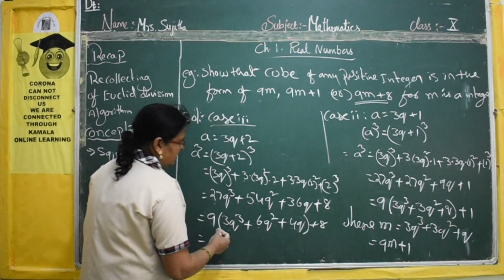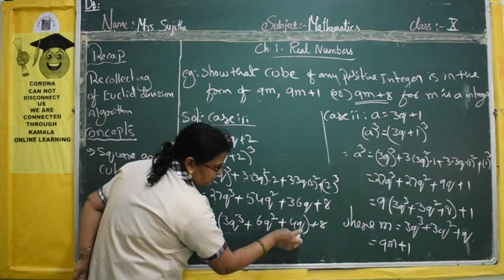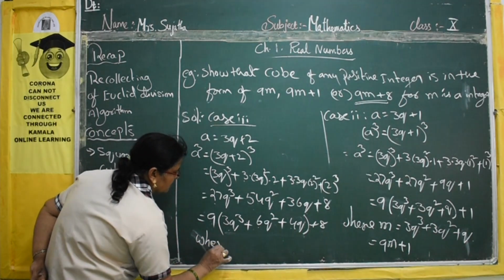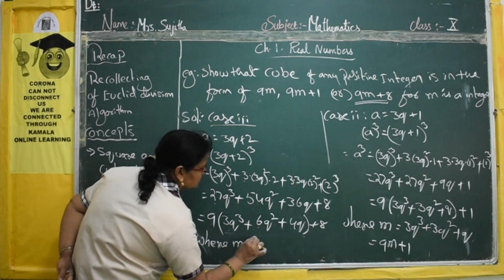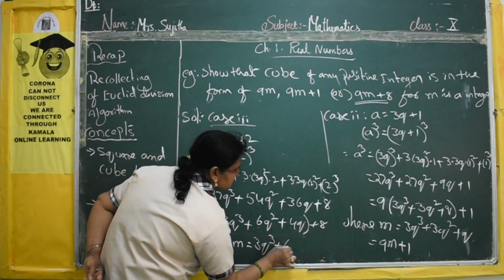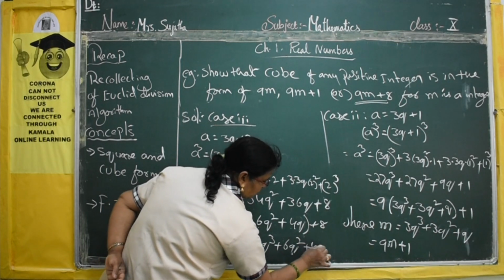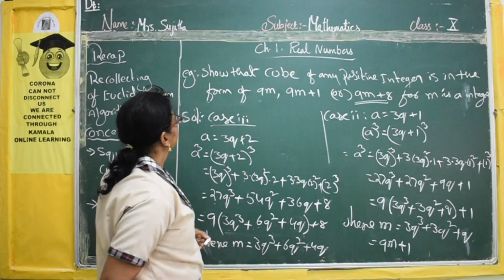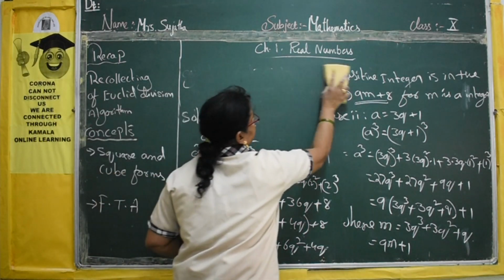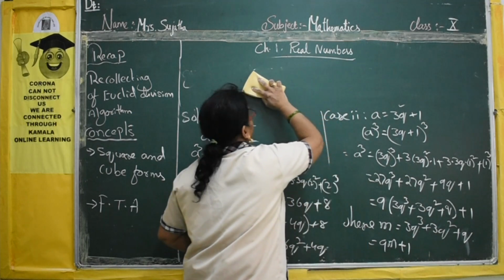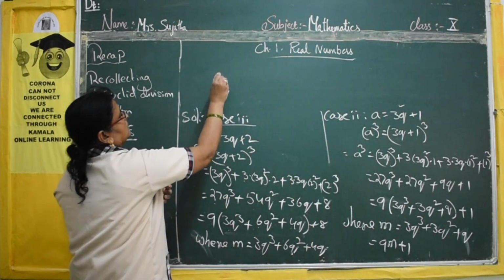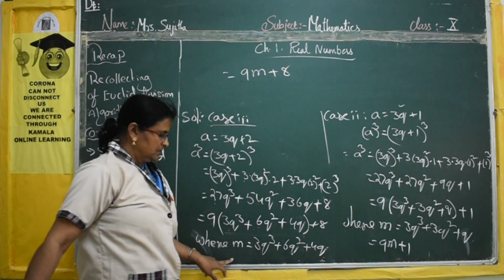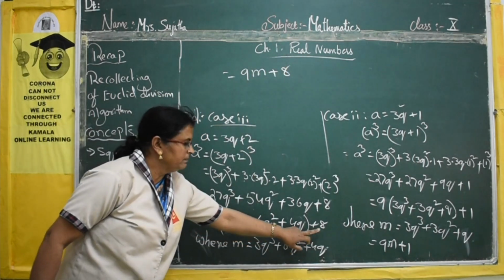So 3q cube plus 6q square plus 4q, plus 8. Now this full thing will be m, where m is equal to 3q cube plus 6q square plus 4q. This is the m value. That will be 9m plus 8.